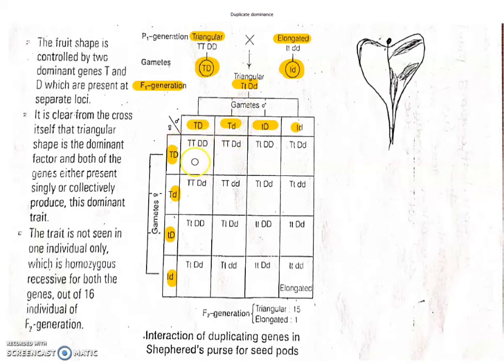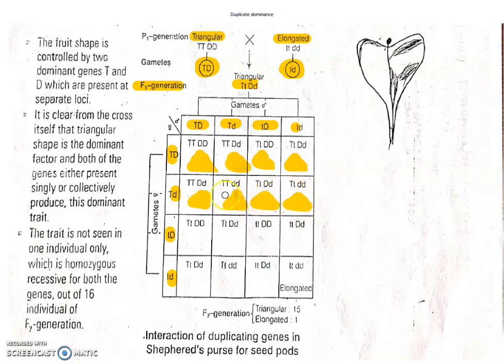So the shape of seed produced is triangular. Here also capital T and capital D are present, so triangular is produced. Here also triangular, here also triangular.